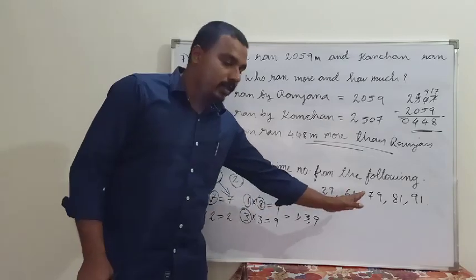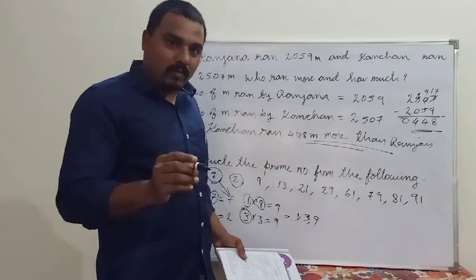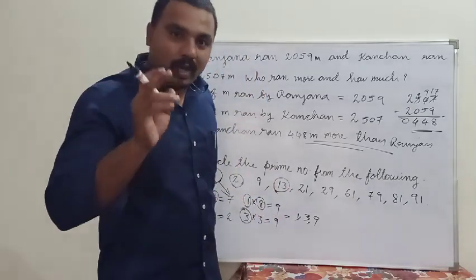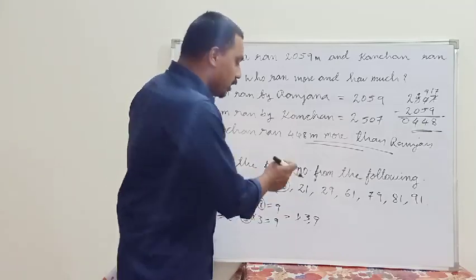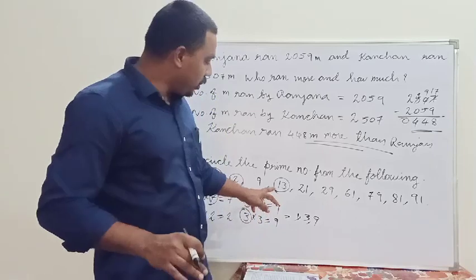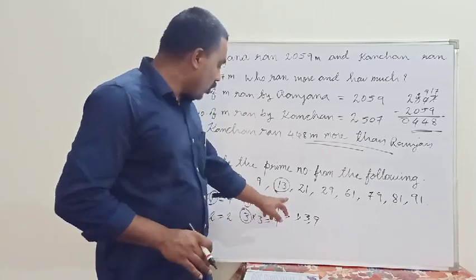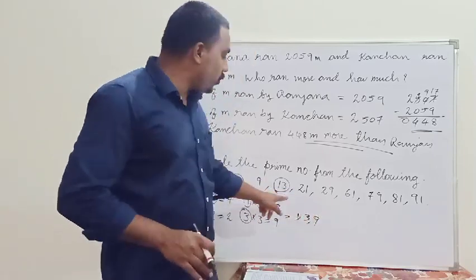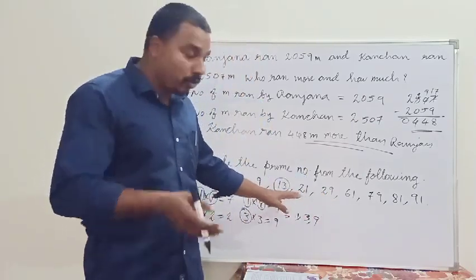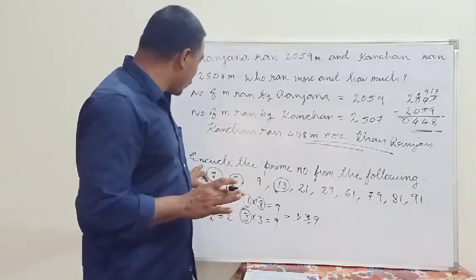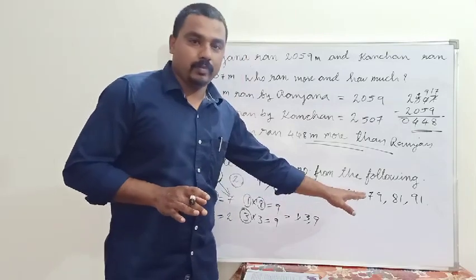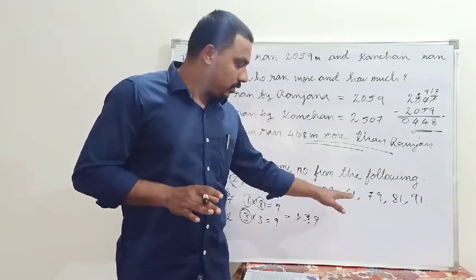Some more numbers are given there. For example, I will do one more number. 13 is a prime number because it has only two factors, one and the number itself, 13 only. So the rest of the numbers you have to, as I told you, at any point of time you can pause the video and note it down in your copy. You have to encircle only the prime numbers, no need to encircle the composite numbers. So some more prime numbers are there, you have to encircle those.